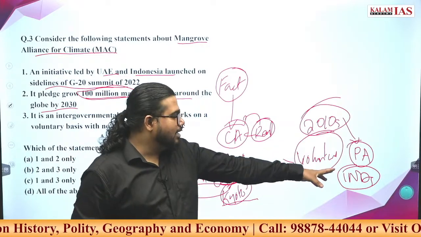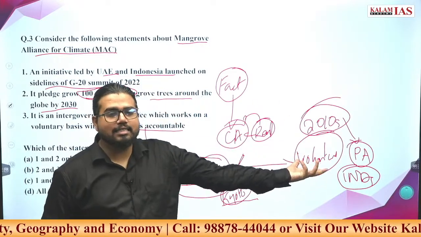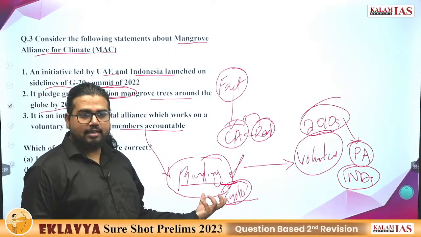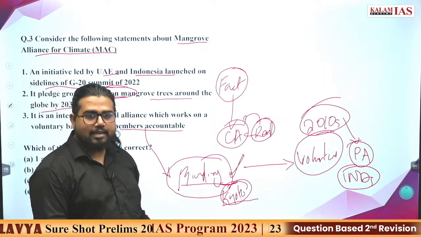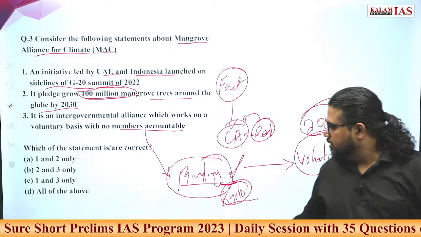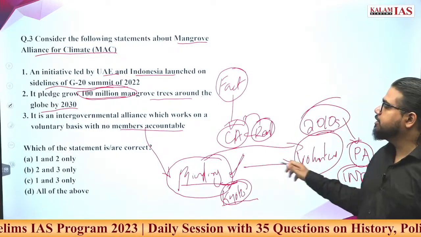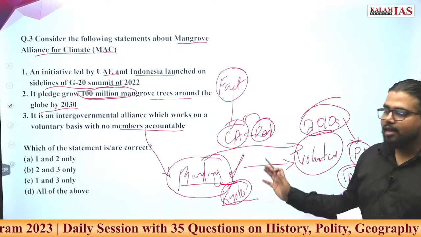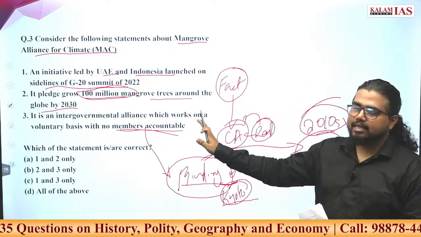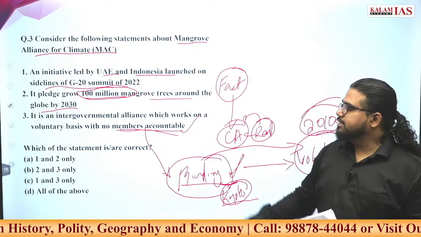There are no binding targets, no strict penalties if this is not followed. In Kyoto Protocol there was strict penalty. Countries were withdrawing from Kyoto Protocol, like Canada withdrew because strict penalty was imposed on Canada. This is the general trend of climate agreements, and this statement is very much in line with it. So even if you don't know exactly what this is, you can take this as a right statement.